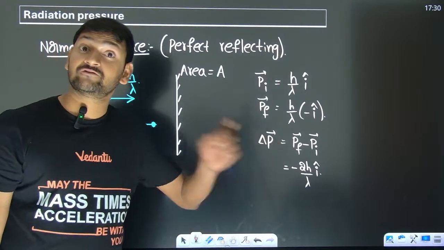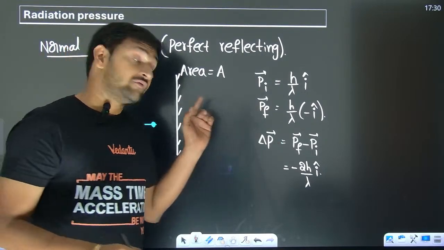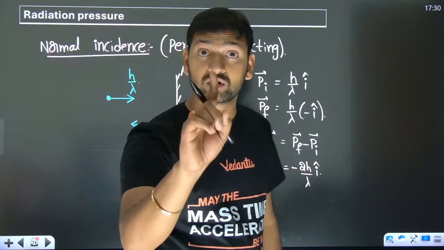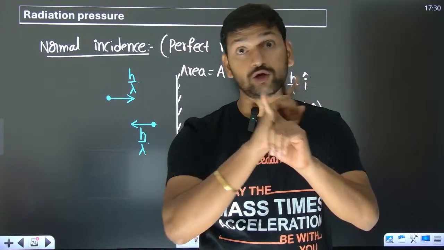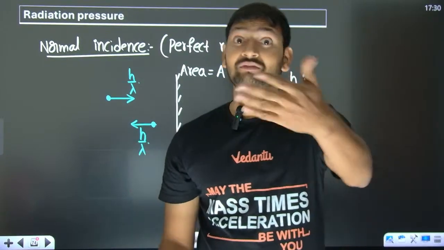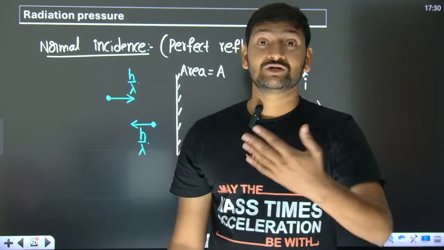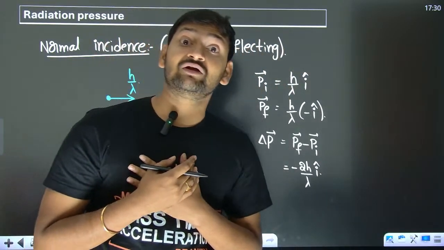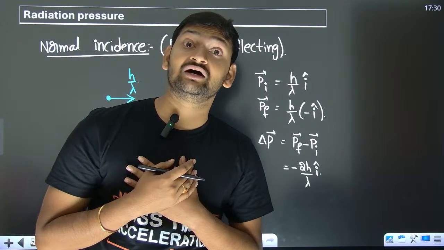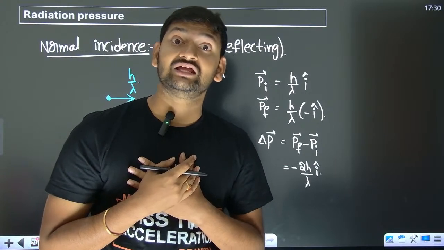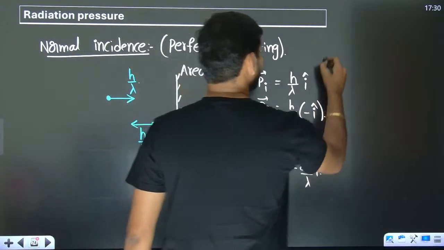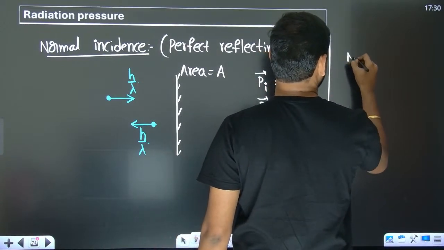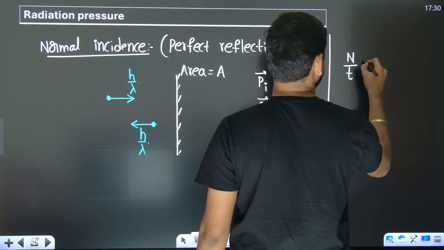This is just for one photon, but when we throw light onto this area, will only one photon strike the area? No. There will be many photons, right? So let us take that some capital N by T number of photons are going to strike per unit time.